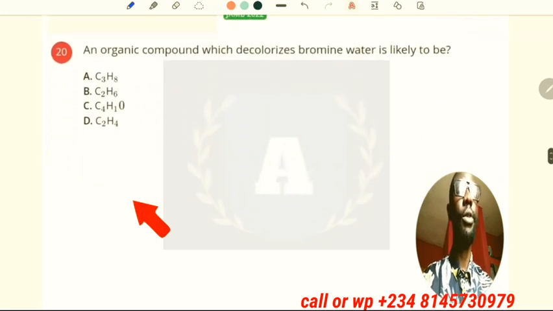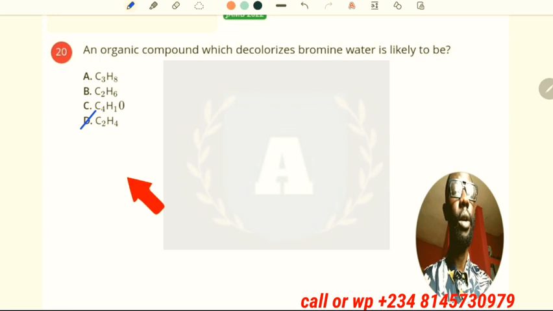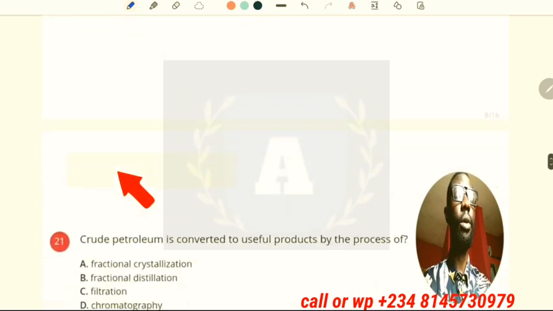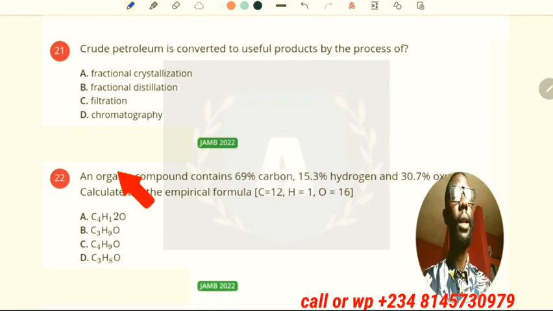Now the next question: an organic compound which decolorizes bromine water is likely to be a multiple bond hydrocarbon, which is an alkene. That is option D. Option D is ethene. Others are alkanes. They don't decolorize bromine water. And the 21st question, we have crude oil is converted to useful products by the process of fractional distillation.